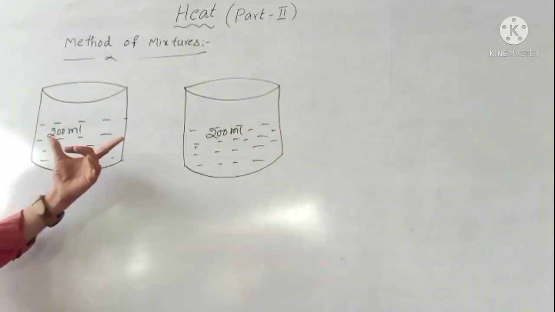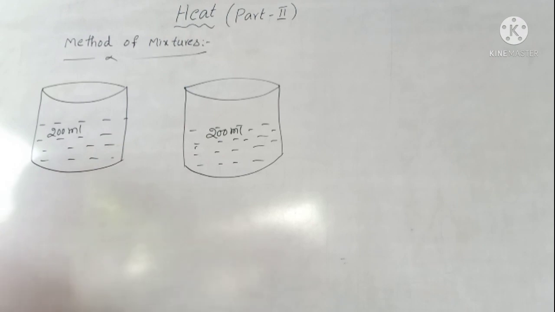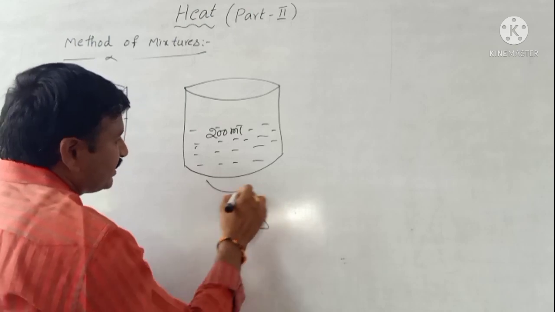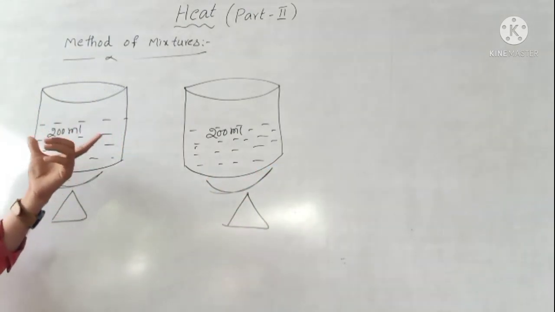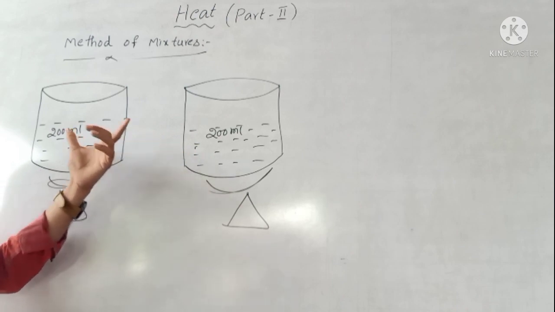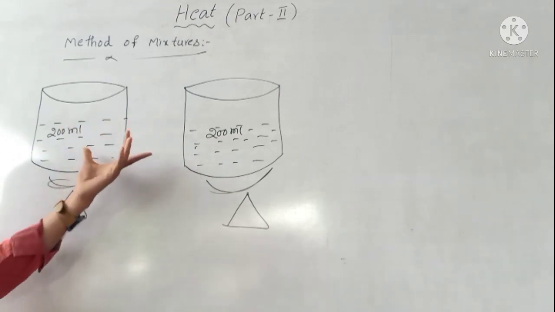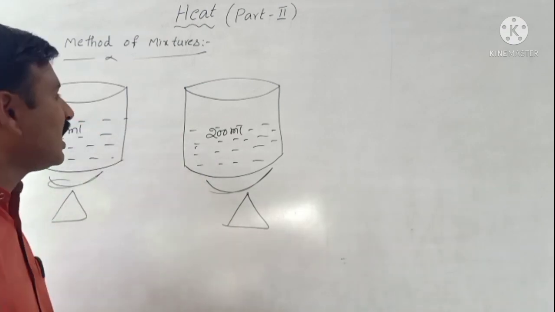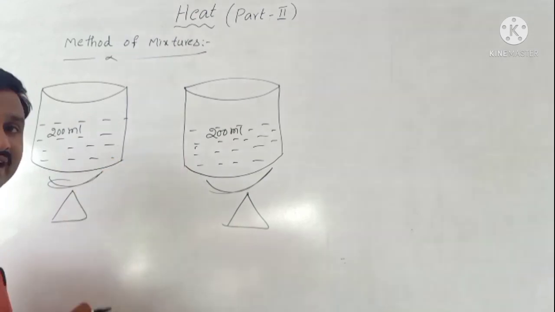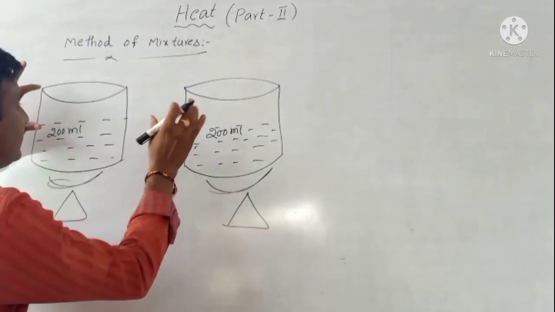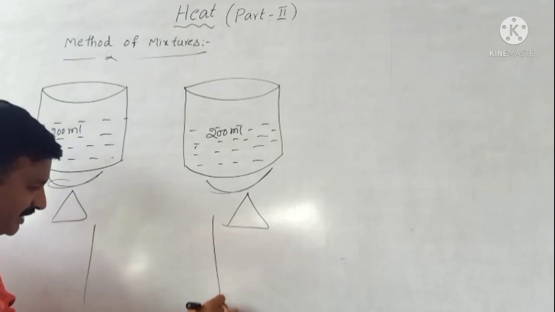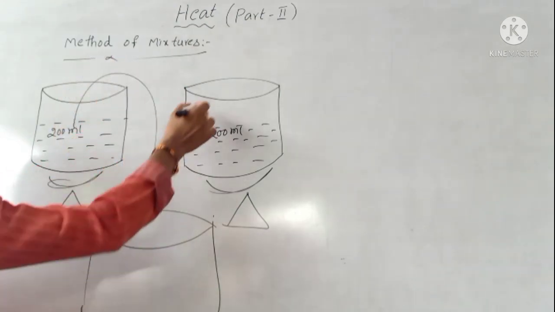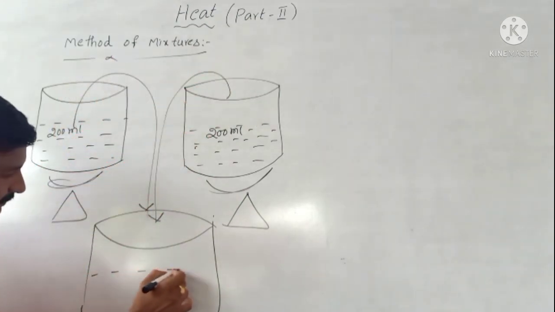After that, these two beakers are put on the burner. Give the same amount of heat, supply the same amount of heat to both beakers. After 2 minutes, stop the heating. The water from these two beakers is transferred into a large beaker.